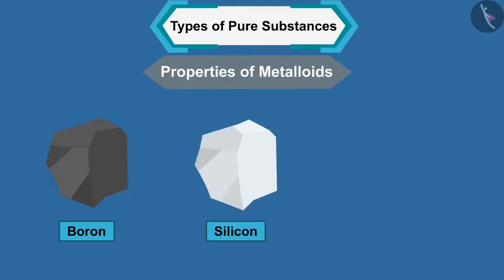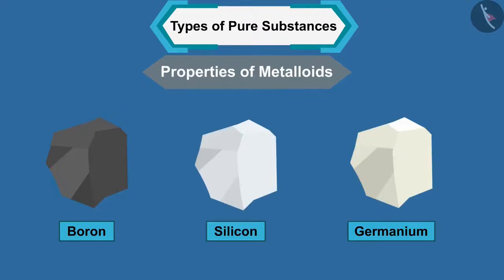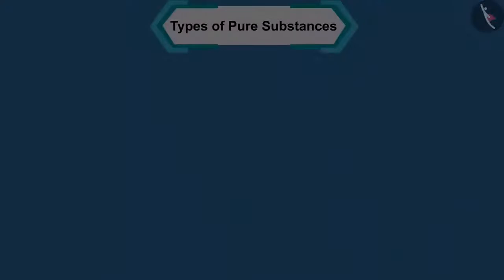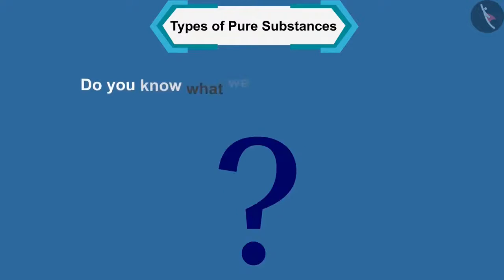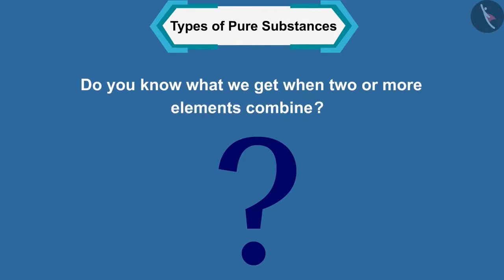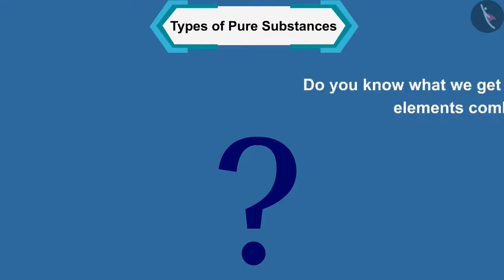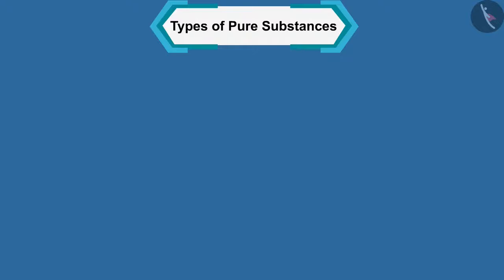Boron, silicon, germanium, etc. are examples of metalloids. Friends, do you know what we get when two or more elements combine? Let us understand this by an activity.